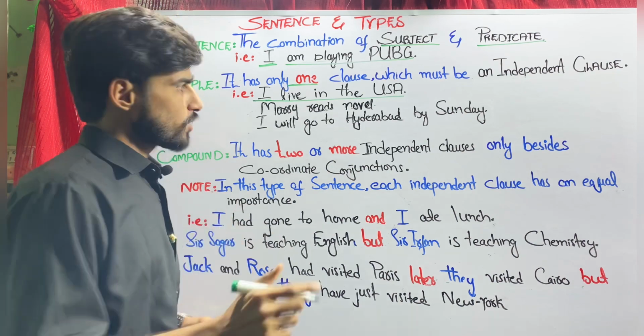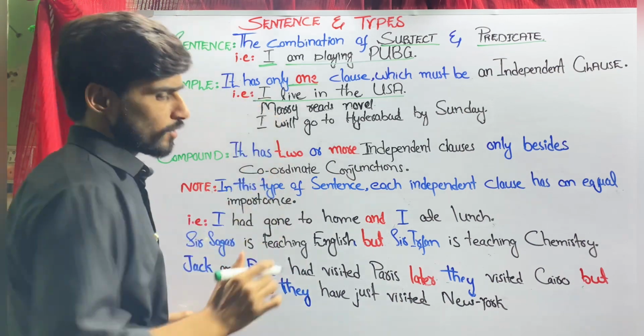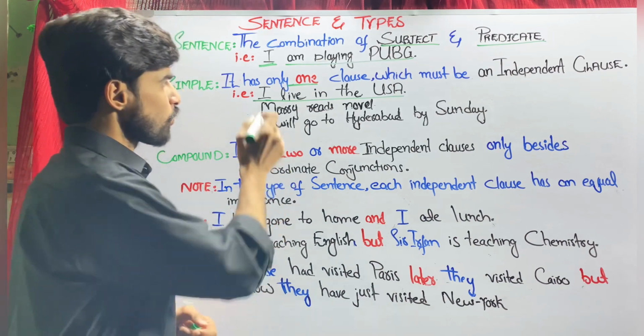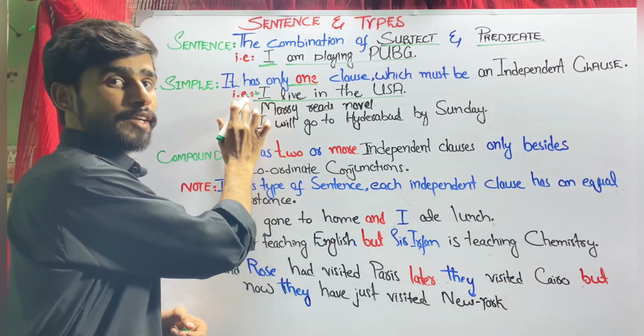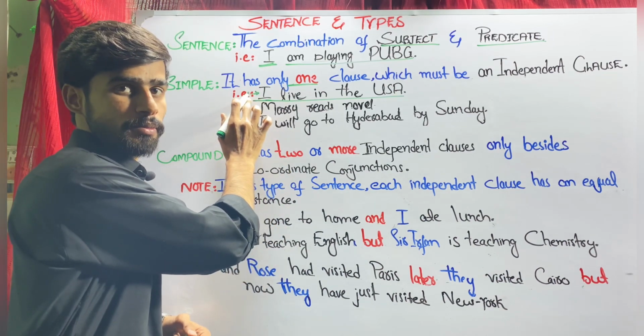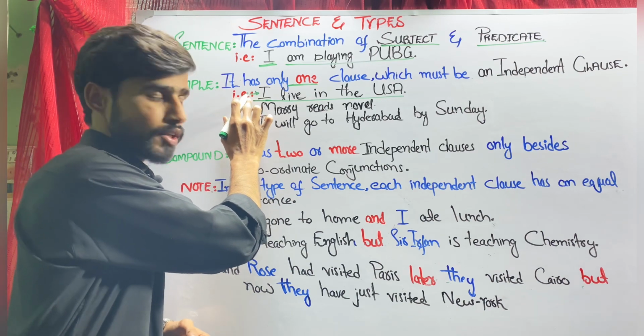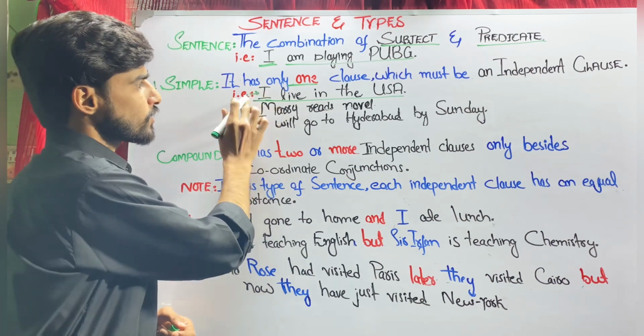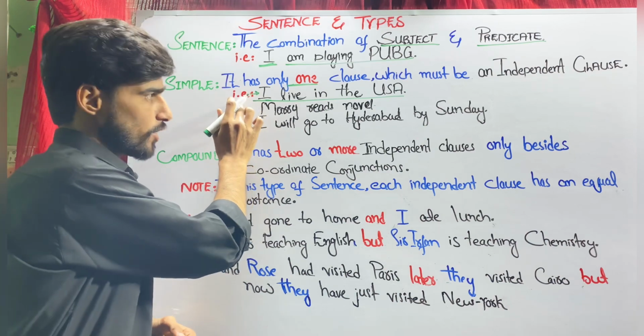For instance, I live in the USA. One thing you will notice, here it is a sentence, but another fact is, which type of clause is it? An independent clause. So this is how a simple sentence consists of only one independent clause.